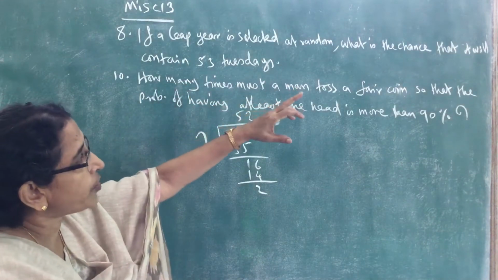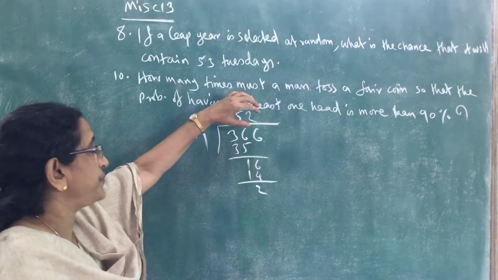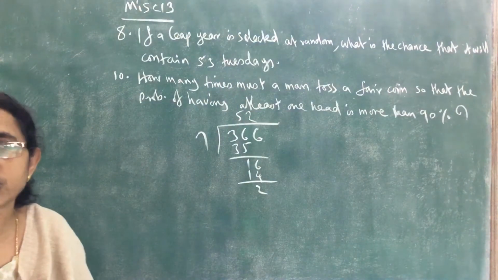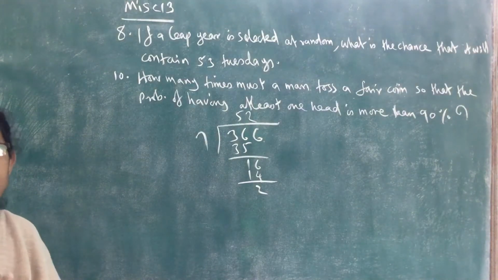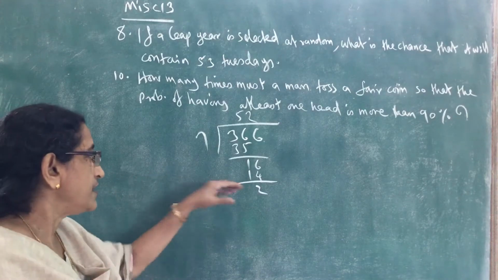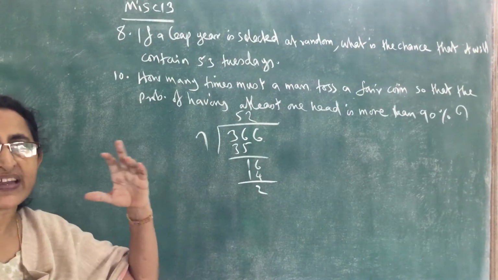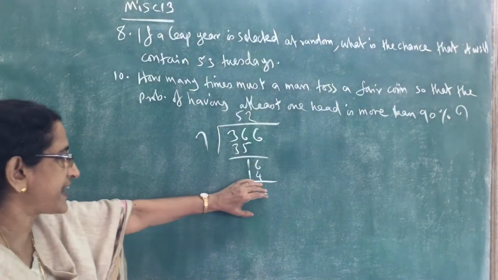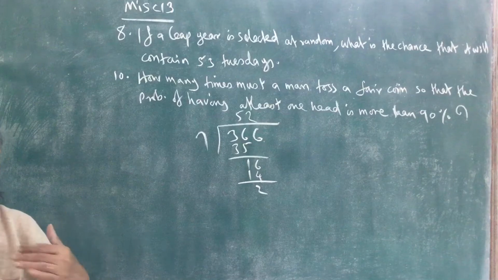So we have to find the probability that it will contain 53 Tuesdays. 52 Tuesdays are sure to occur, and we want to find the probability that there is one more Tuesday in that year. What is the probability for that? That depends upon these extra 2 days. So we can see what is the probability that these extra 2 days will contain a Tuesday. That is the probability we want to find.